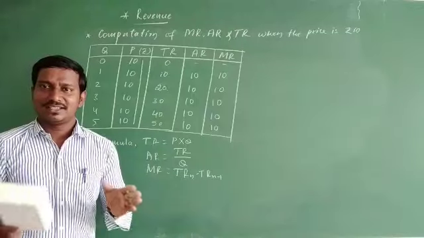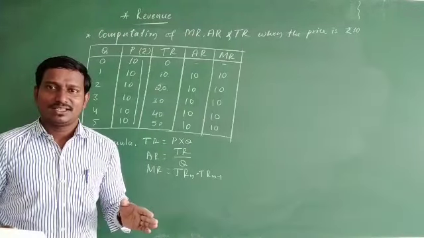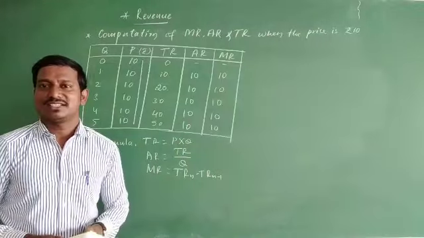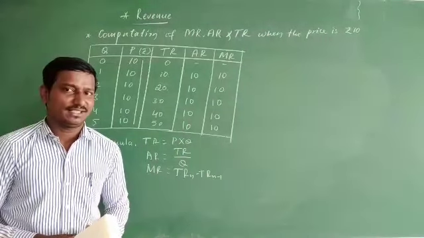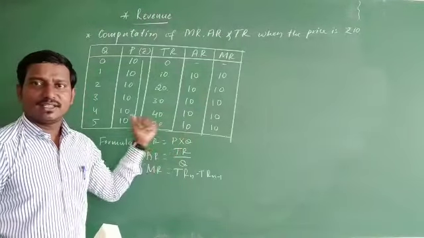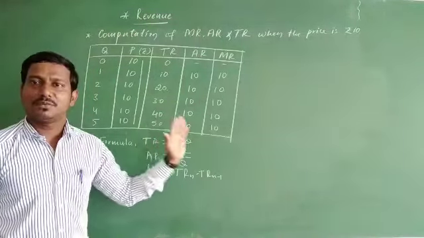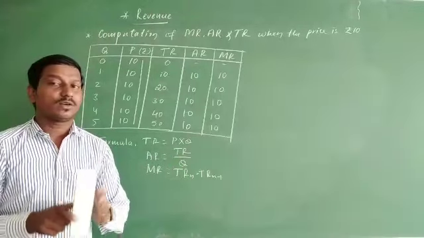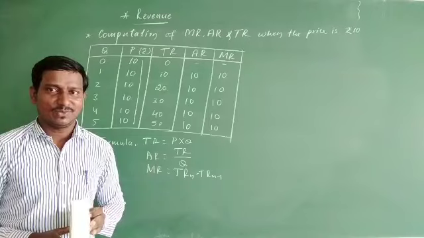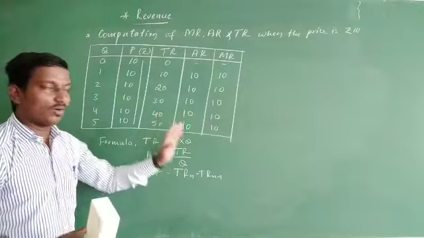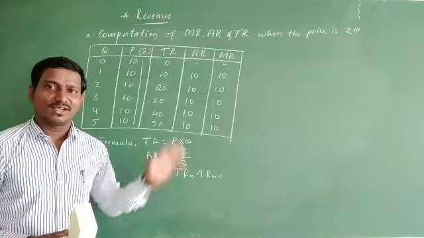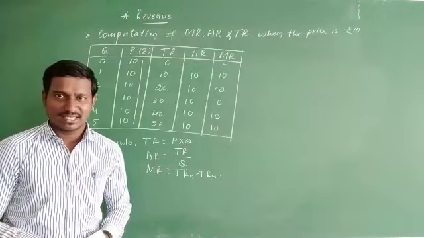But in fact, if we speak very truthfully, very frankly, perfect competition does not exist in reality. But whatever it may be, for our understanding, it is clear that under perfect competition, average revenue, marginal revenue and the price are one and the same, except when the level of output is 0. Well, I hope you have got how to compute the value of AR, MR, TR when the price and quantities are given.